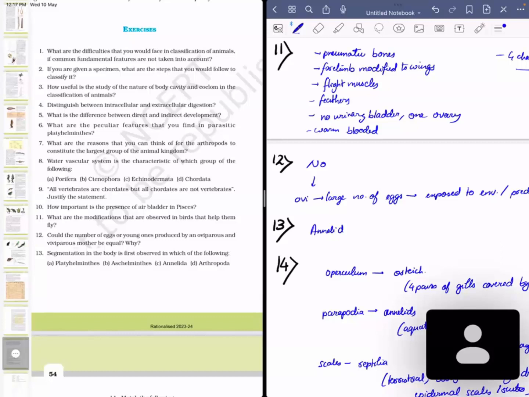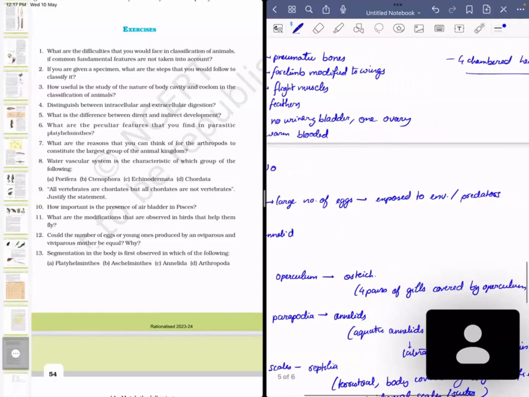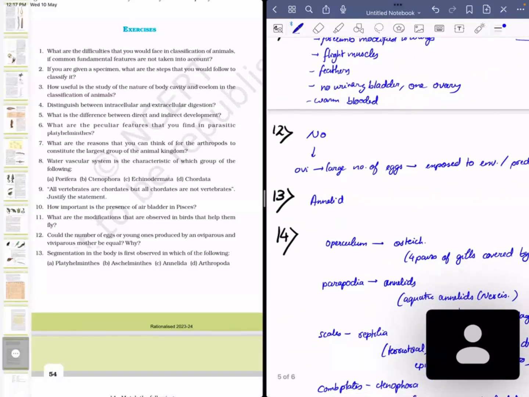There is a large number of eggs, because oviparous means the eggs are released outside, so they are exposed to harsh environmental conditions and also to predators, which can spot these eggs and eat them. So they have a survival disadvantage, and therefore a large number of eggs has to be released so that there will be more chance for one of them to survive.